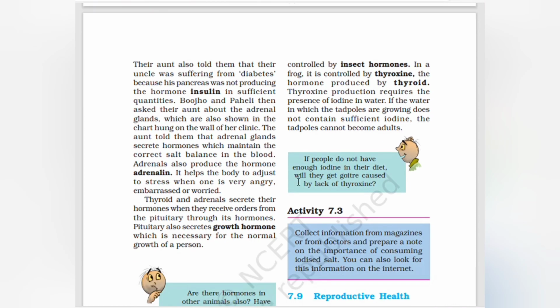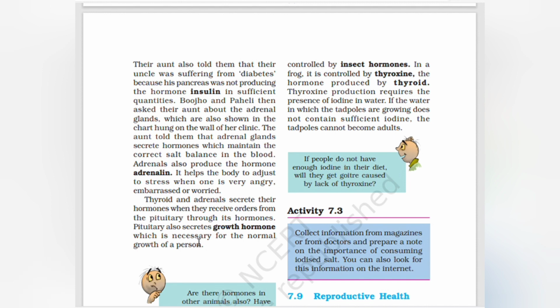It helps the body to adjust to stress when one is very angry, embarrassed, or worried. So adrenaline is produced when we are angry, embarrassed, or worried. Thyroid and adrenals secrete their hormones when they receive orders from the pituitary through its hormones.